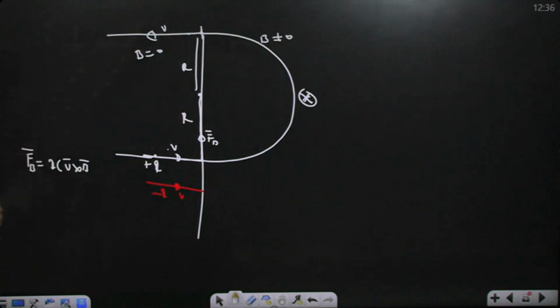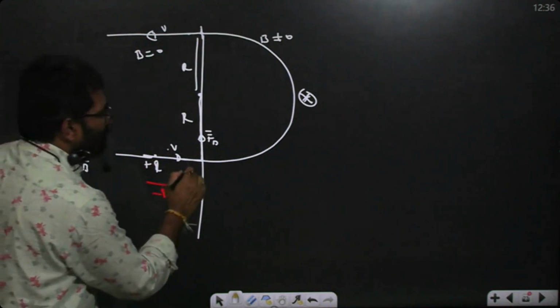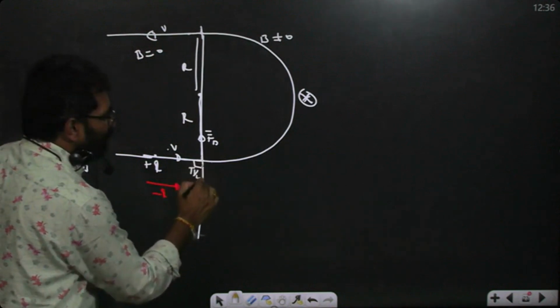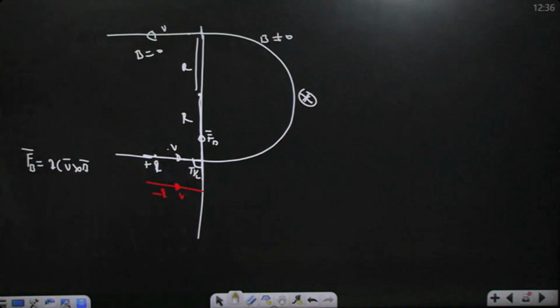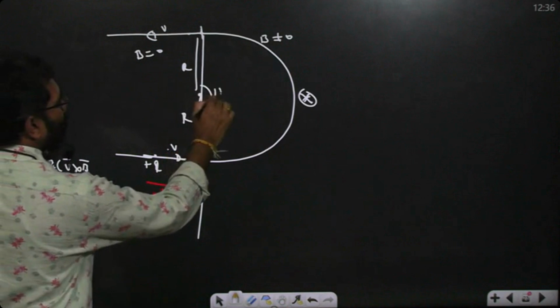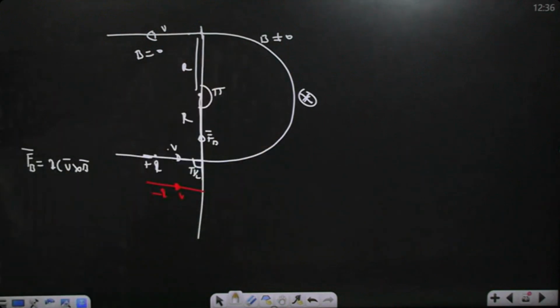So how much angle does it spend inside? Of course, this is 90. So the field turn is 90. How much angle has it turned here? What is the total angle of deviation? Pi. How much angle is inside? How much time does it spend inside?